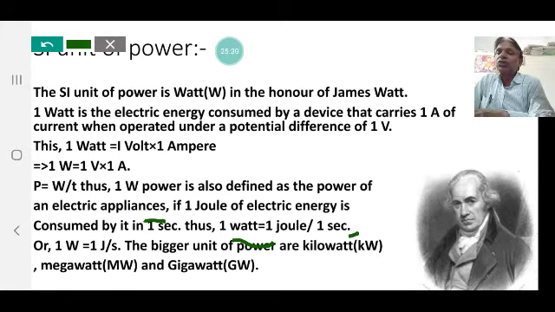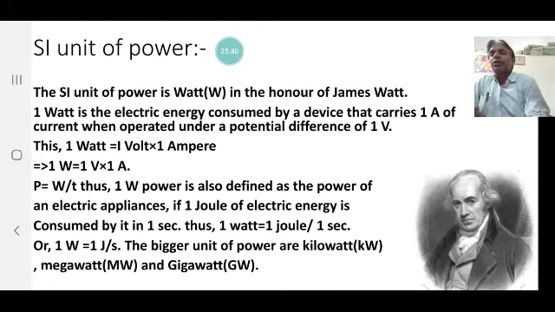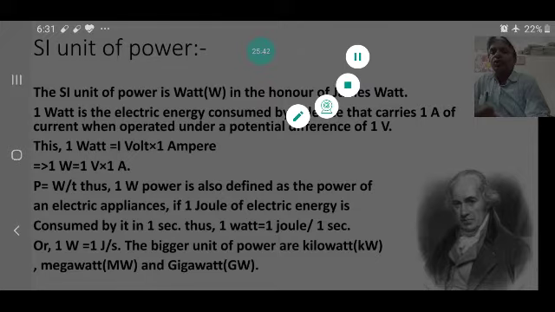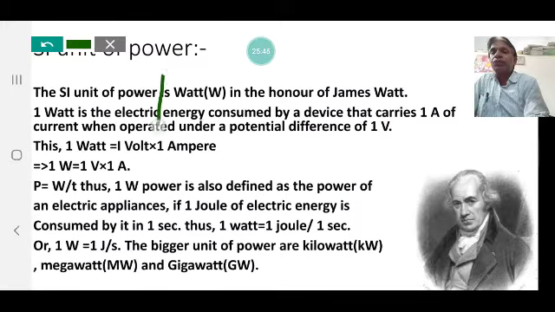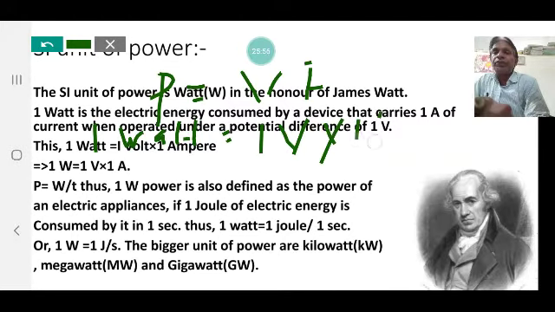The bigger units of power are kilowatt, megawatt and gigawatt, which I am going to discuss now. There are two expressions of power. P is equal to VI, so 1 watt is equal to 1 volt into 1 ampere.